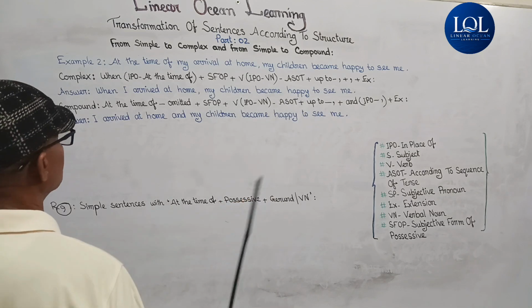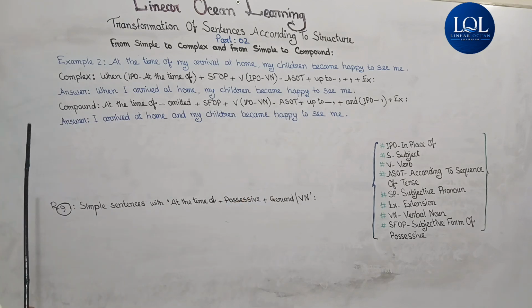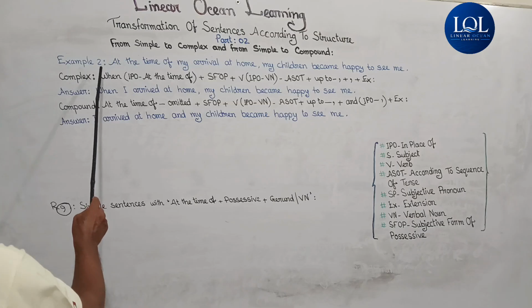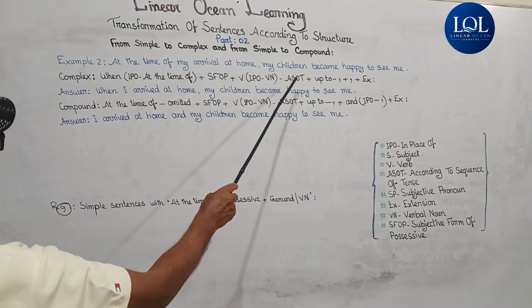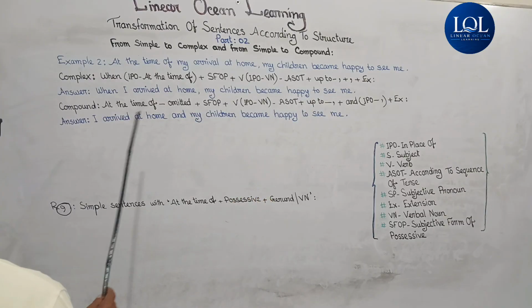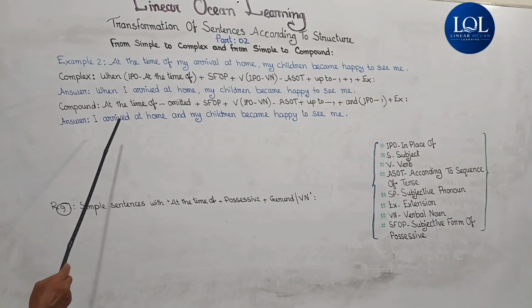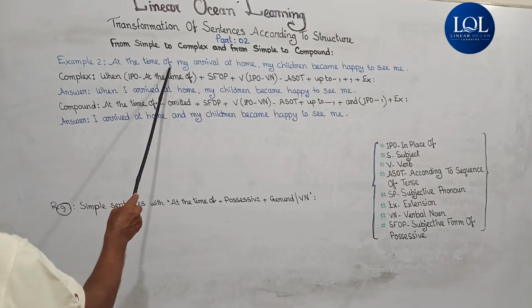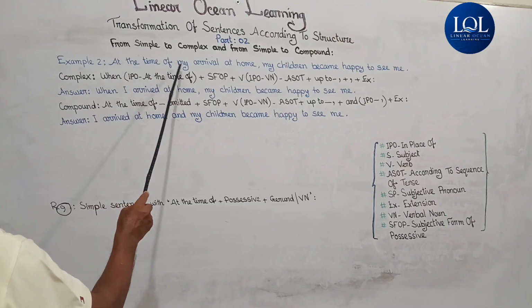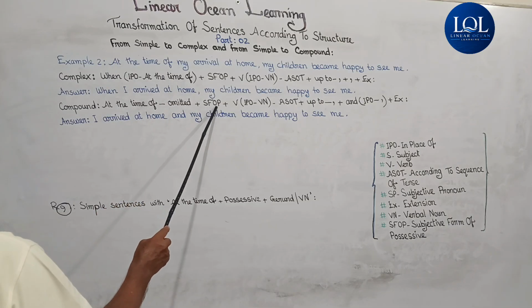Now if we want to put it in a compound sentence, from at the time of my arrival at home, my children became happy to see me, the structure we have to follow is: at the time of to be omitted, plus the subjective form of the possessive.